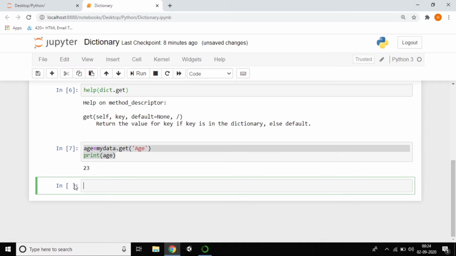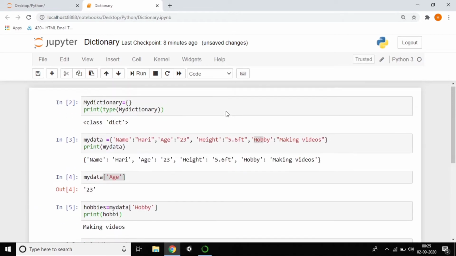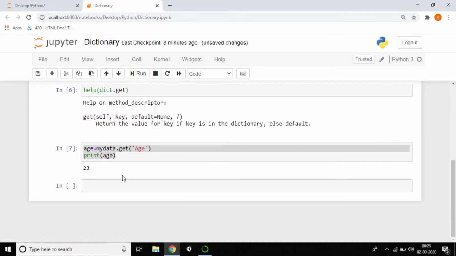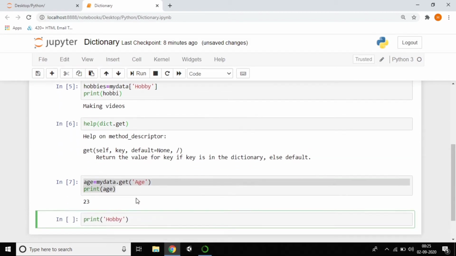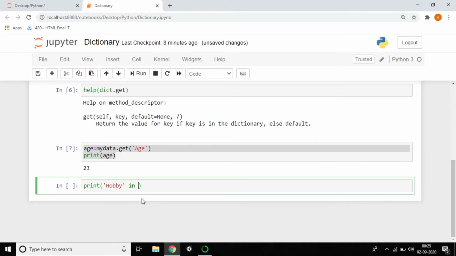So here I want to check whether my keys are available in my dictionary or not. So how we can check? Just make it print and just pass hobby. Is hobby there or not? Of course hobby is there, so we need to get true. So just make it as in data, which is my dictionary.